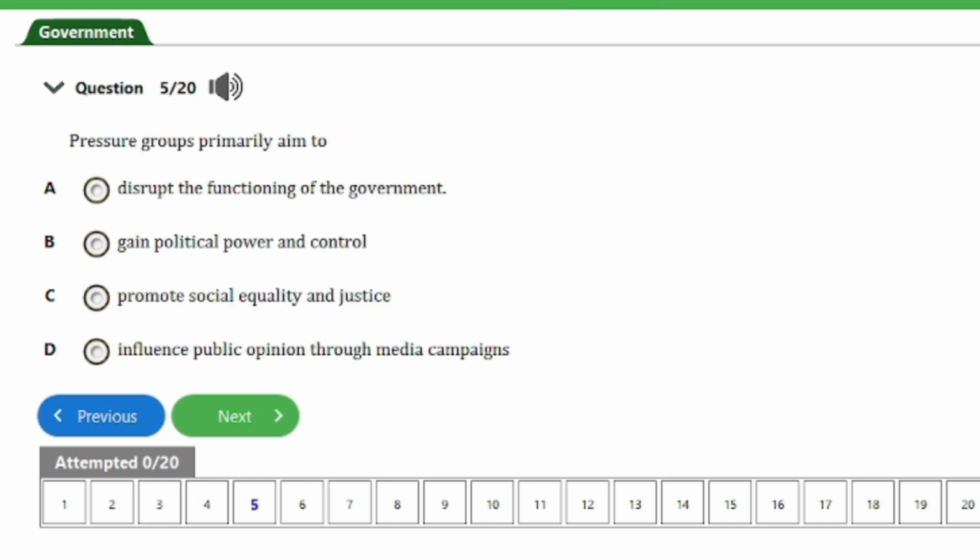We have here question number 5. It says, pressure groups primarily aim to A. Disrupt the functioning of the government, B. Gain political power and control, C. Promote social equality and justice, D. Influence public opinion through media campaigns. So guys, the answer to this question is option D. That's to influence public opinion through media campaigns. So let's consider the next question, guys, quickly.